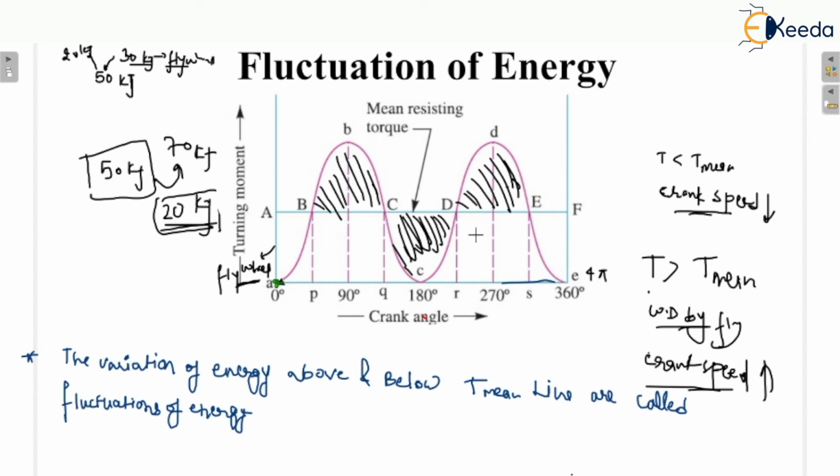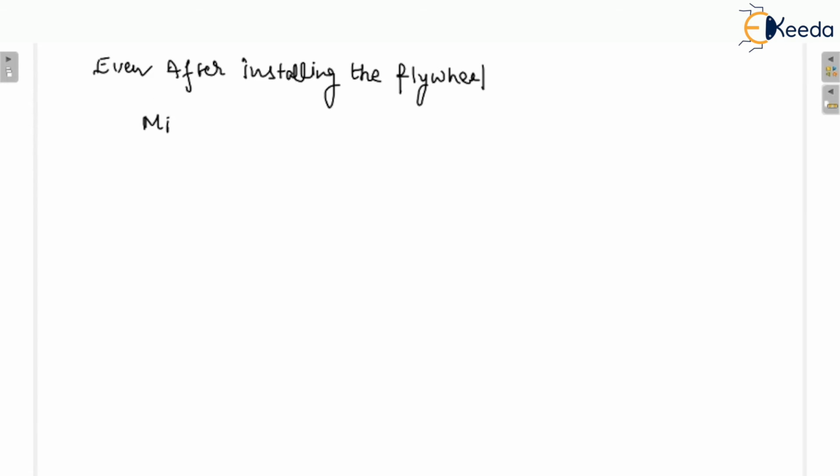So there are a number of speeds you can see here in the complete rotation of the crank. So when you install the flywheel, even after installing the flywheel, there will be a number of speeds, yes or no?